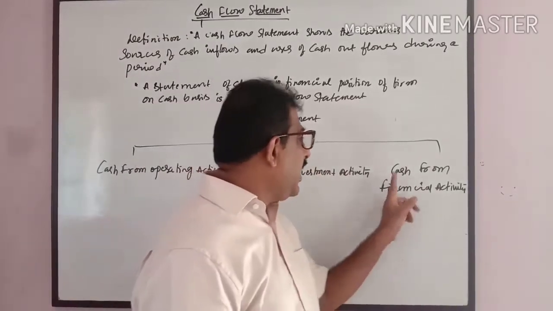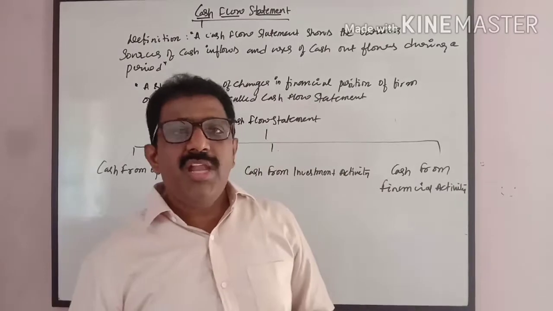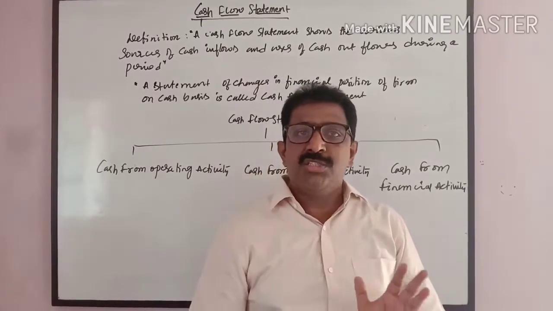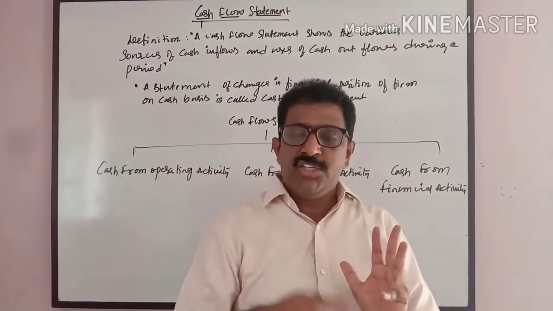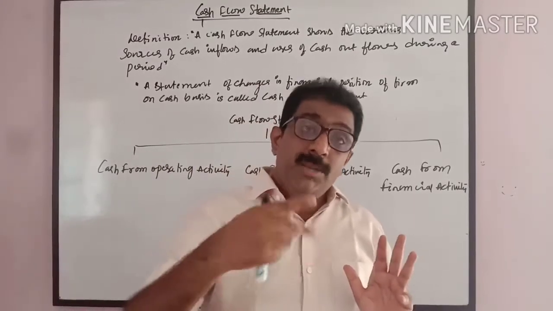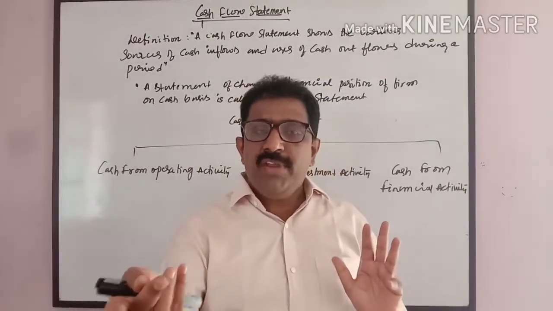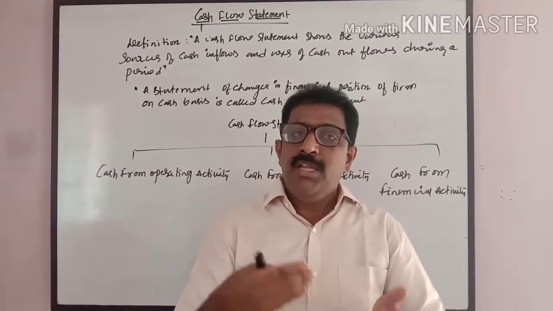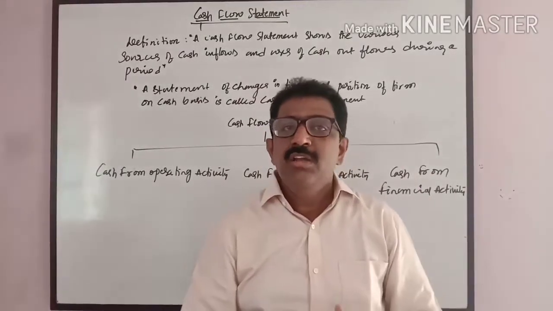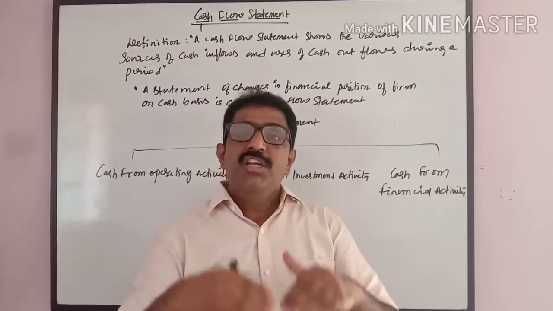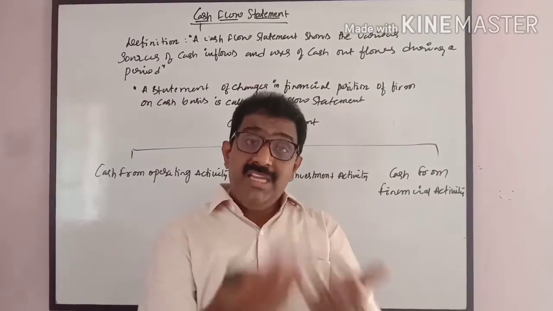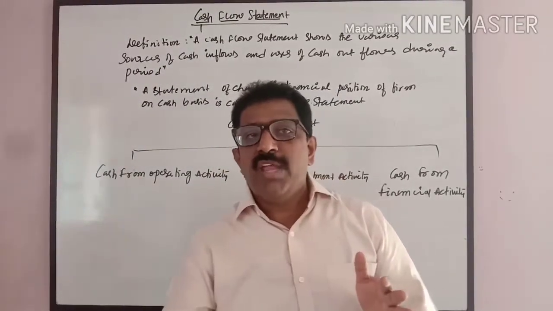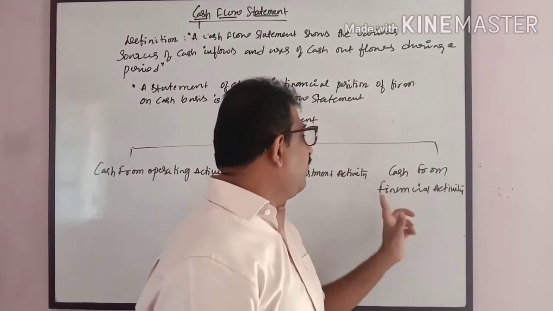The third part is cash from financial activity. In the financial activity, we take long-term liability changes. Suppose issue of shares, inflow of cash; redemption of shares, outflow of cash; redemption of debentures, outflow of cash; issue of debentures, inflow of cash. If you issue long-term liability and raise the funds, that is called inflow of cash. If any long-term liabilities are redeemed or paid back, long-term loans paid, redemption of shares, redemption of debentures, it is outflow of cash. All these will be taken here in the financial activity.